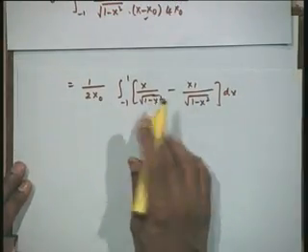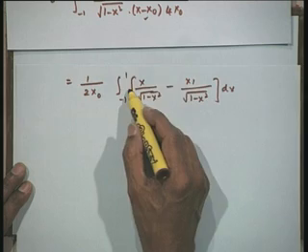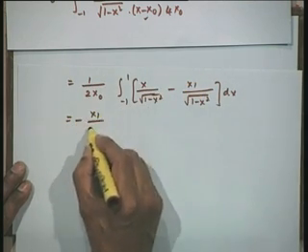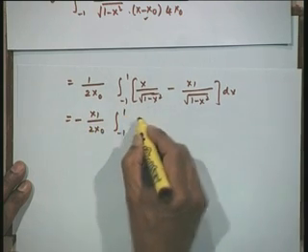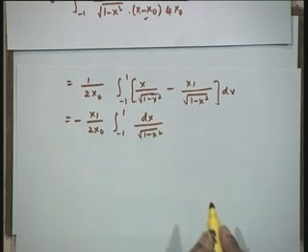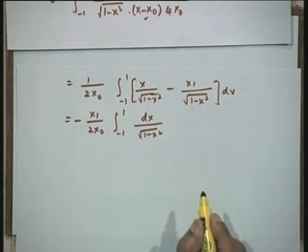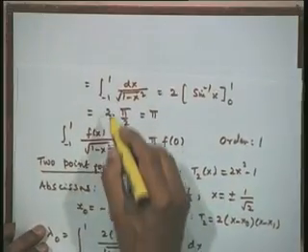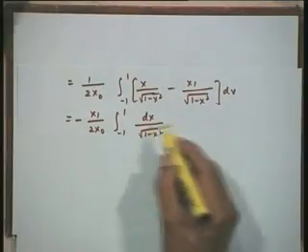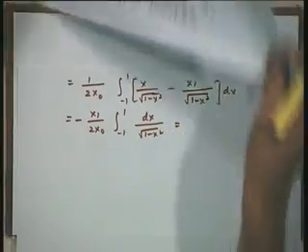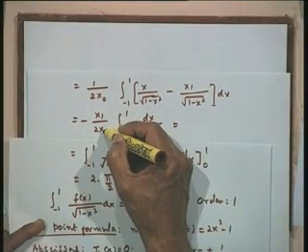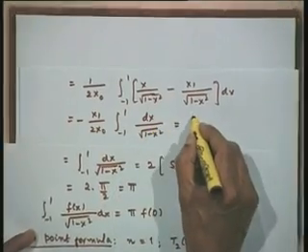This is an odd function, therefore the value of this is 0 between minus 1 to 1. So, let us take the constant out. This is minus x 1 upon twice x naught, integral from minus 1 to 1 of dx upon under root of 1 minus x squared. Now, we have just now shown the value of the integral from minus 1 to 1 of dx upon under root of 1 minus x squared is equal to pi. So, I can use this value as pi, and here the ratio of x 1 and x naught is minus 1. Therefore, we will have a plus half into pi. So, I will have simply pi by 2.